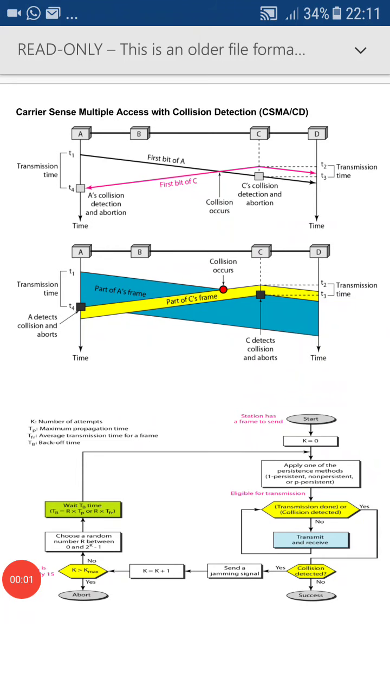Now let us start with the third protocol of random access, that is CSMA/CD, which stands for Carrier Sense Multiple Access with Collision Detection. CSMA/CD is just a modification of CSMA with the additional feature of collision detection. We'll see why the collision detection is needed. We'll take one simple example.